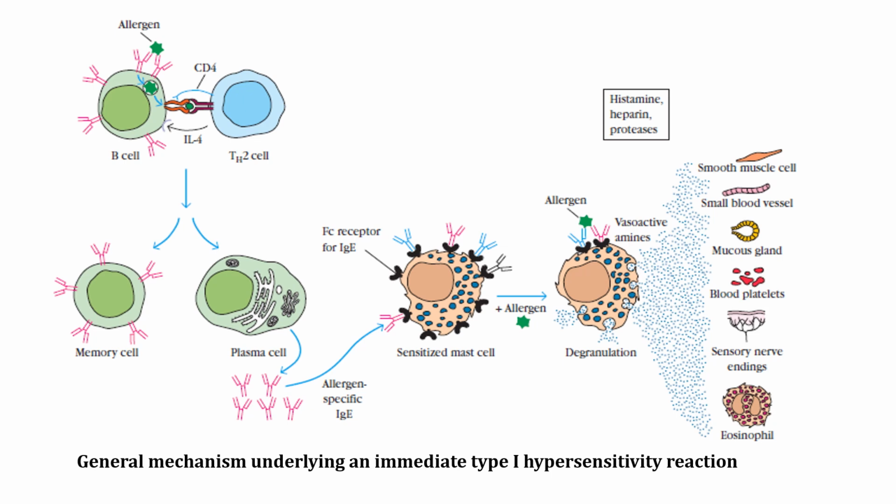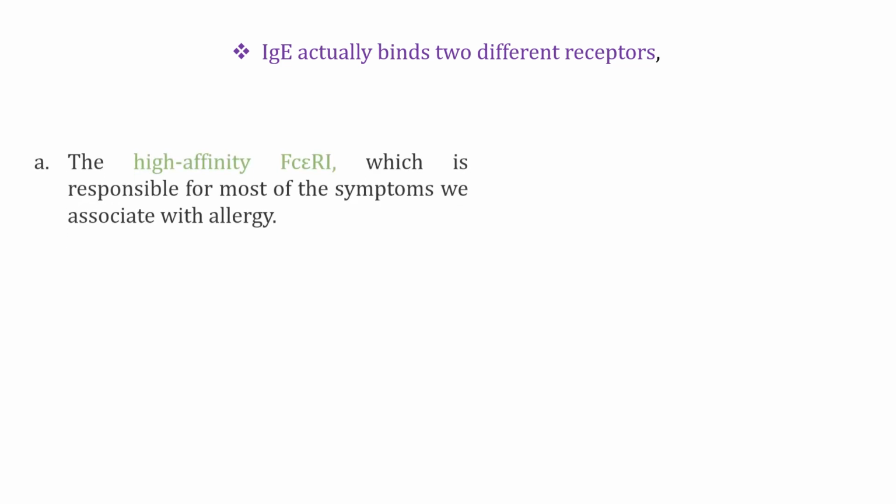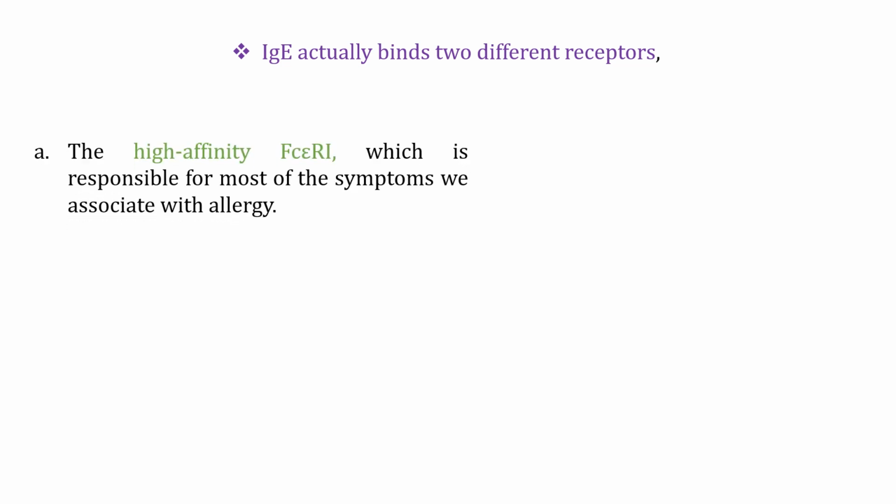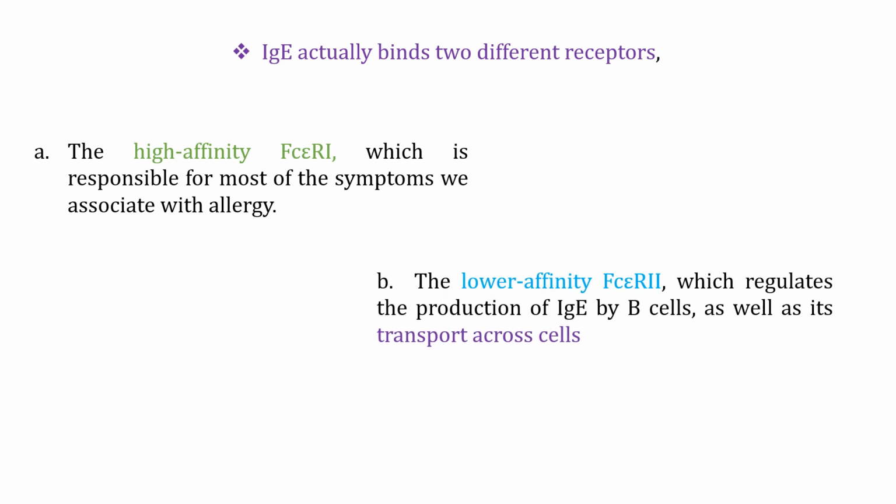So how does degranulation occur? Exposure to the allergen and IgE binds to the Fc receptor present on the mast cell and basophils. Now, IgE actually binds to different receptors. First, the high affinity Fc epsilon R1, which is responsible for most of the symptoms we associate with allergy. Second, the low affinity Fc epsilon R2, which regulates the production of IgE by B cells as well as transport across cells.